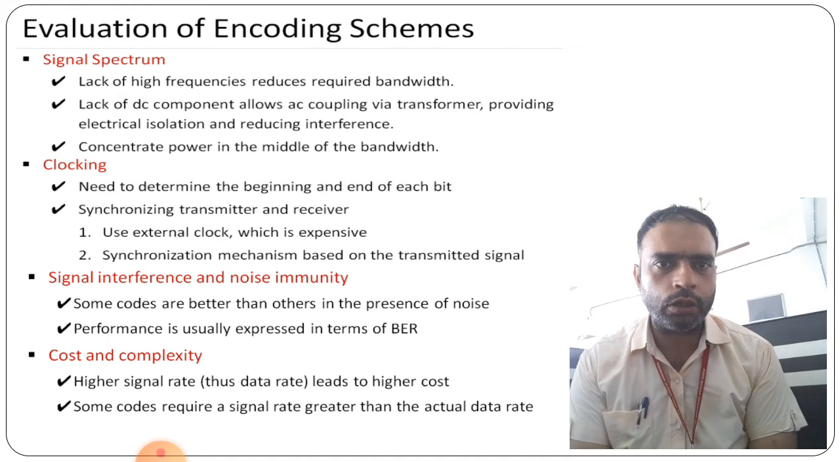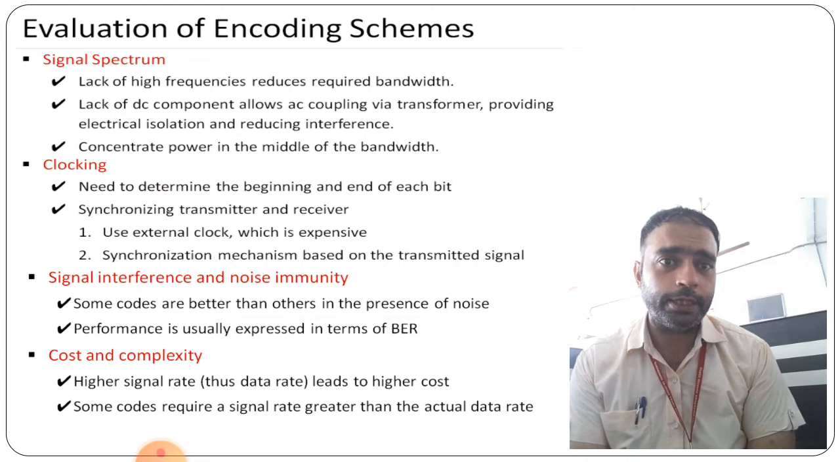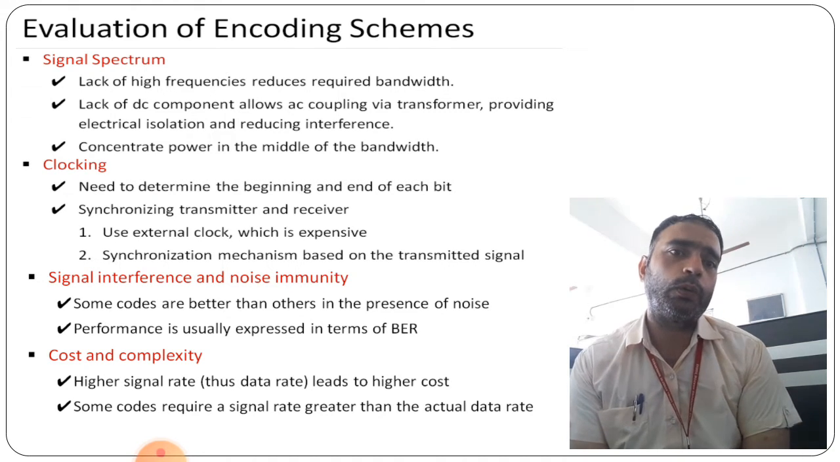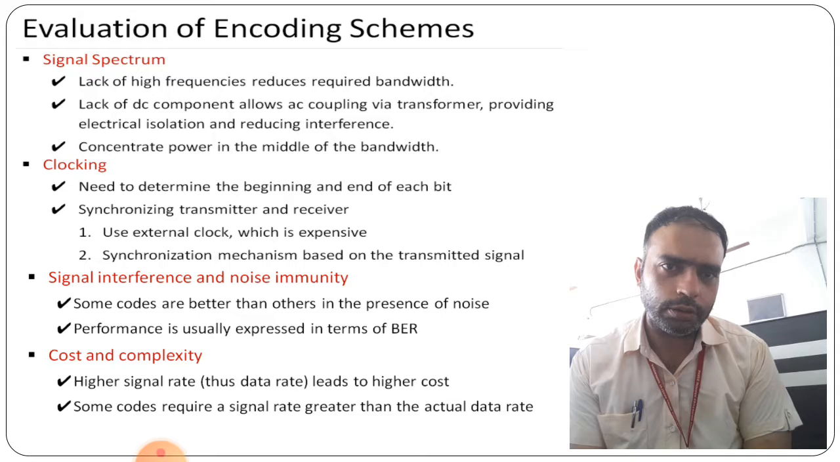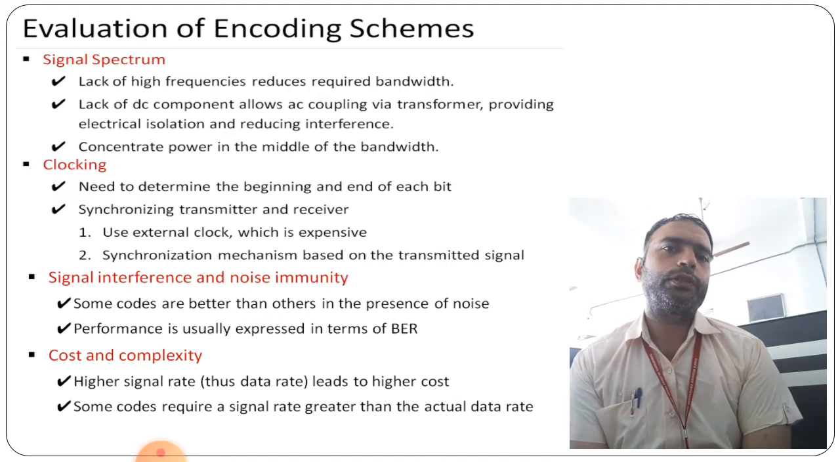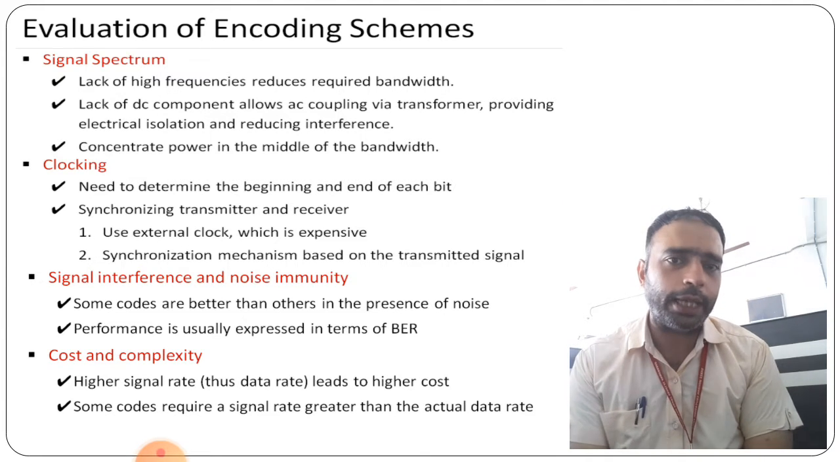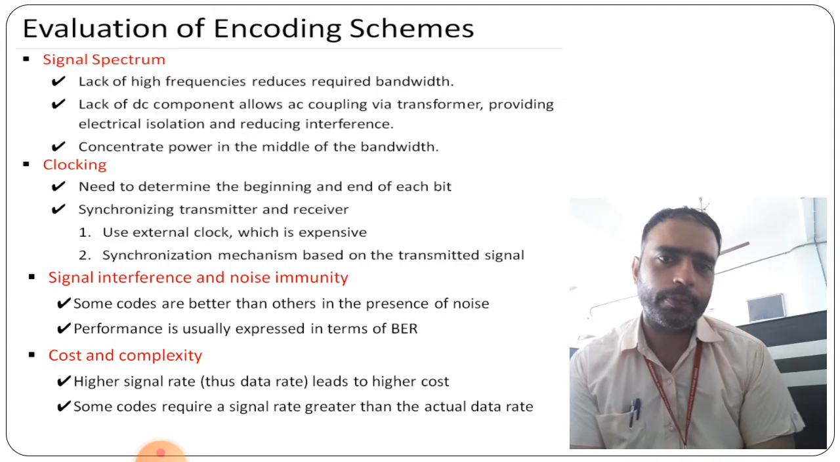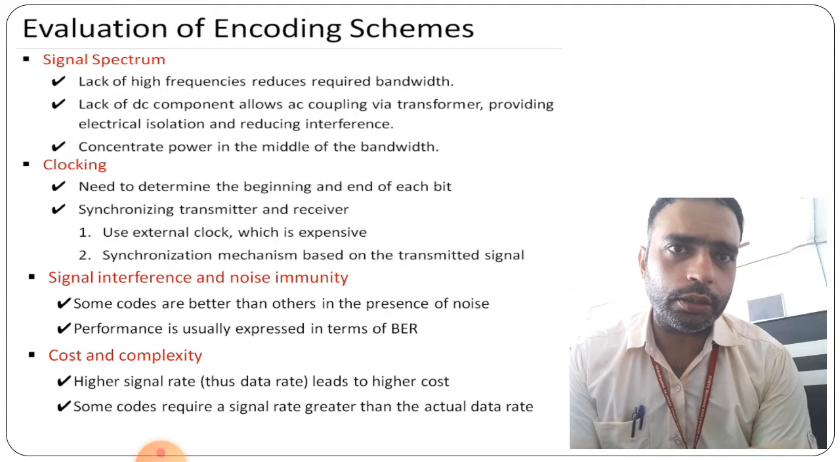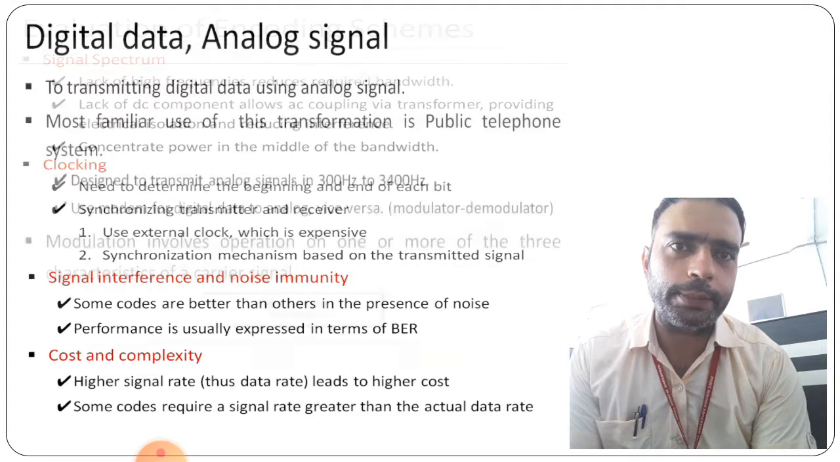Next thing is cost and complexity. A higher signal rate leads to higher cost, right? Higher signal rate, that is the data rate, leads to higher cost, and some codes require a signal rate that is greater than the actual data rate. So this is all about the evaluation of the encoding schemes.